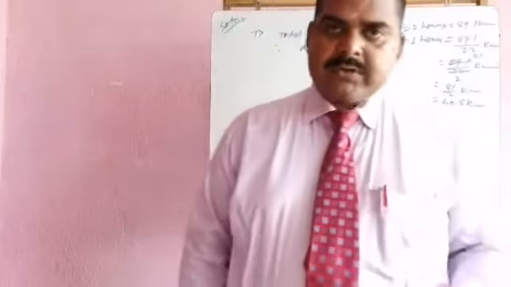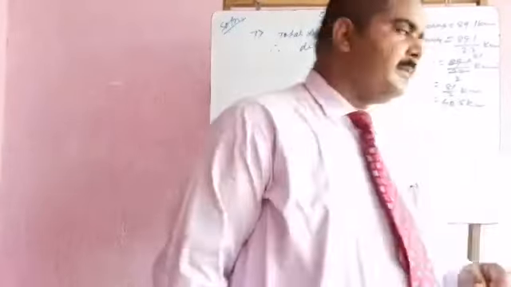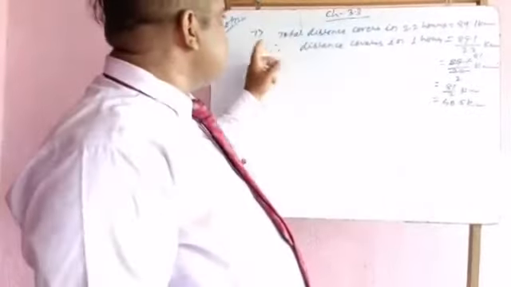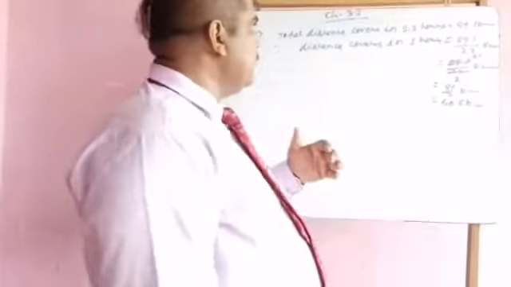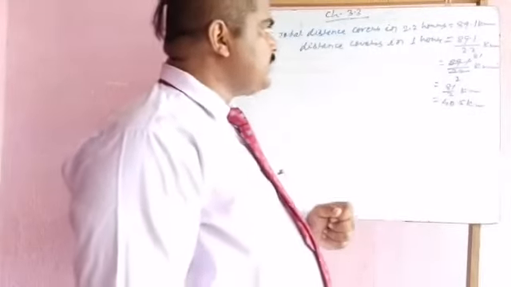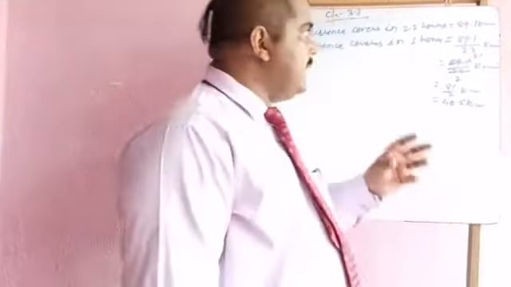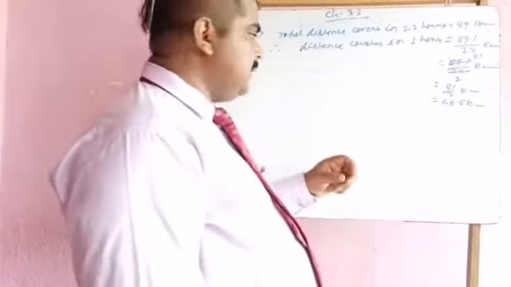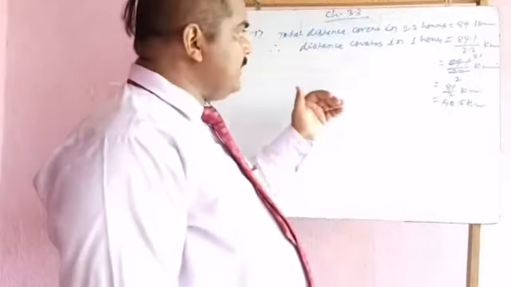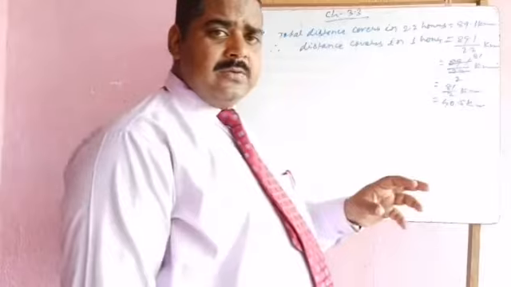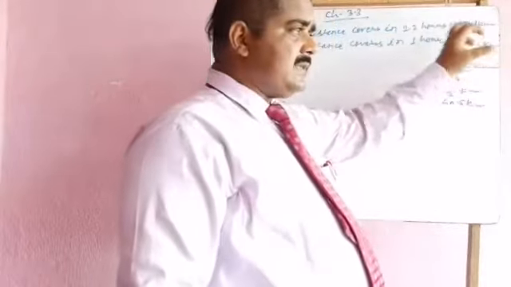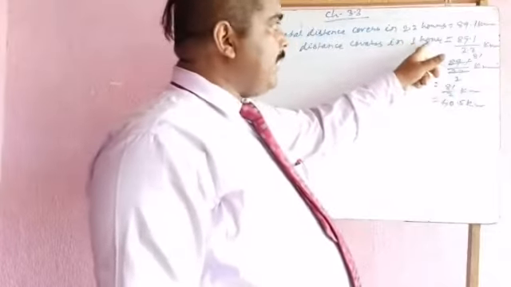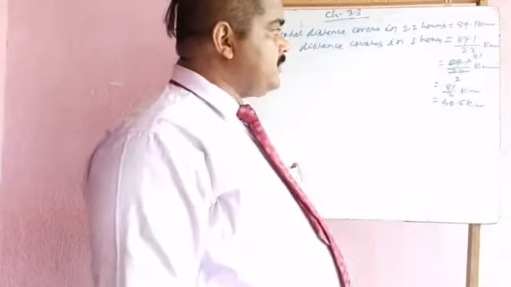And the last question I have taken for this session is the 7th question of exercise 3.3, and it has been given that the total distance covered in 2.2 hours is equal to 89.1 kilometer. Therefore, the total distance covered in 1 hour is equal to the total distance divided by the total hours, and the total hours is 2.2.